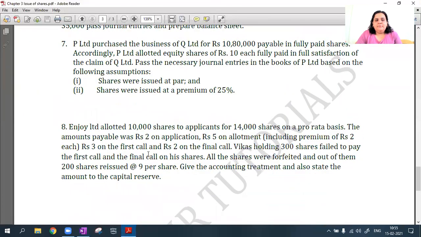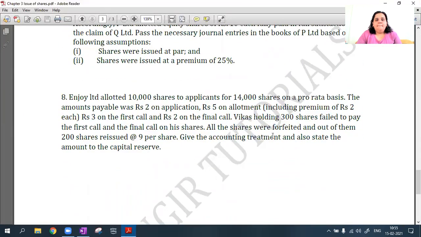Can I move to the next sum? Okay, sure. Now Enjoy Limited. Enjoy Limited allotted 10,000 shares to the applicants for 14,000 shares on pro rata basis. Okay. The amounts payable is rupees 2 on application, rupees 5 on allotment, which is including a premium of rupees 2, rupees 3 on first call, and rupees 2 on final call.